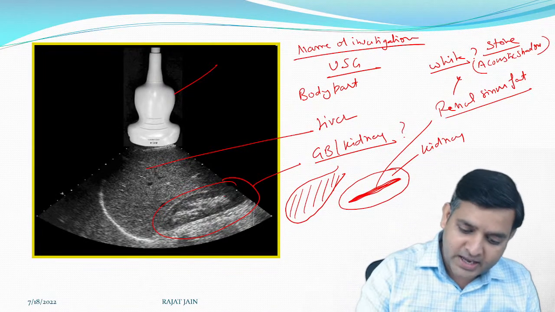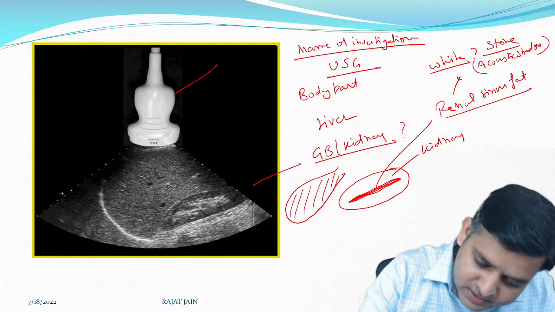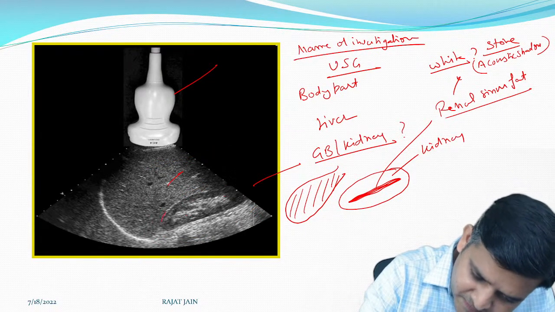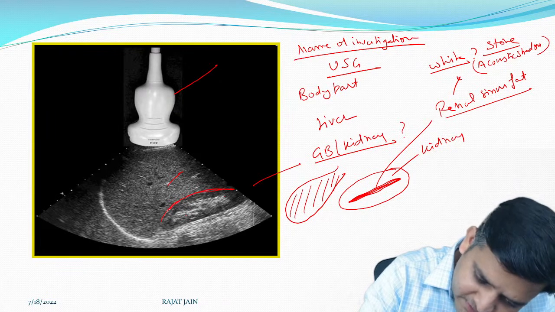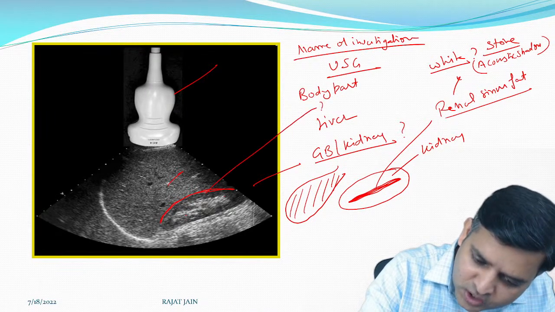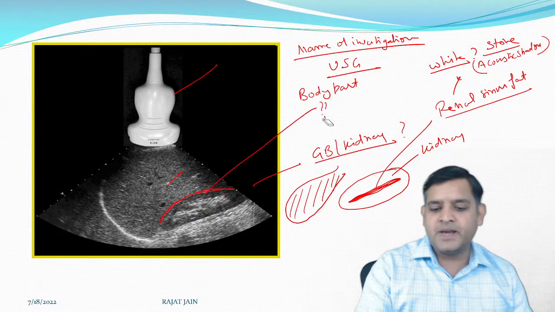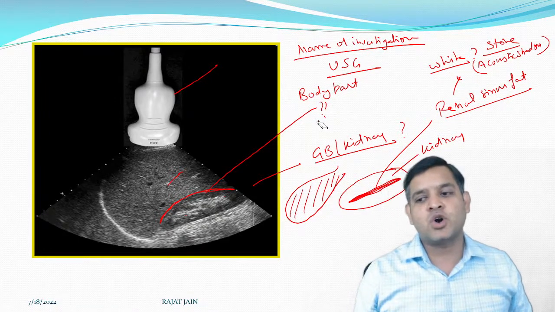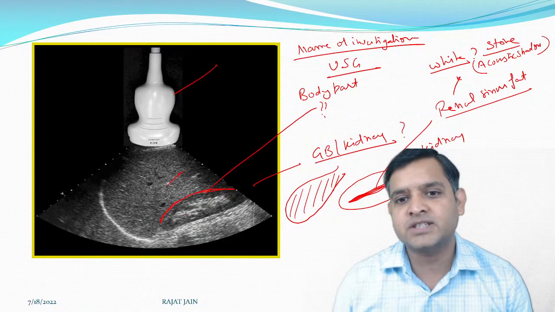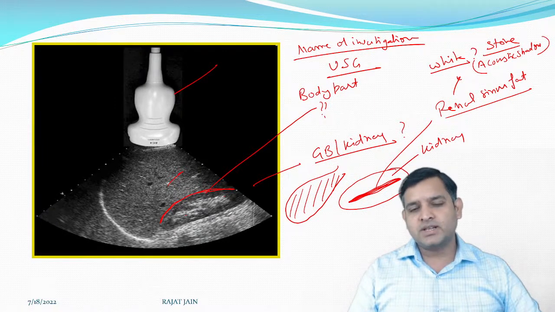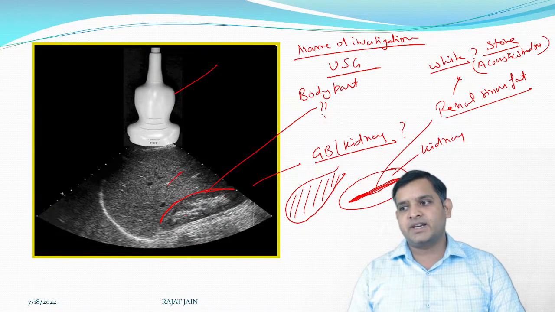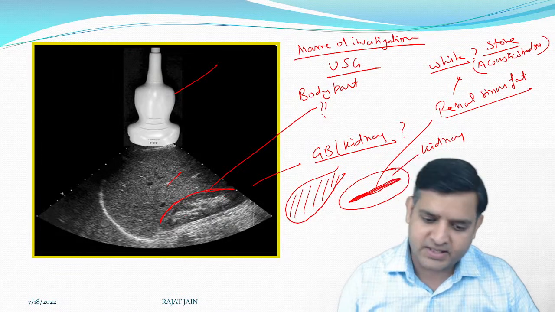Okay. All right. Anybody who can tell me, this is liver, this is kidney. The space present between the liver and the kidney is called as what? And what is the clinical significance of that space?